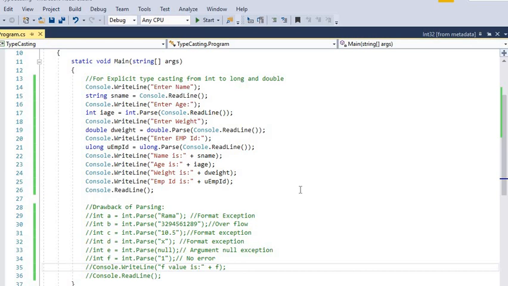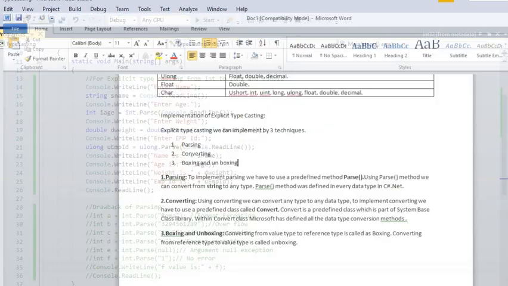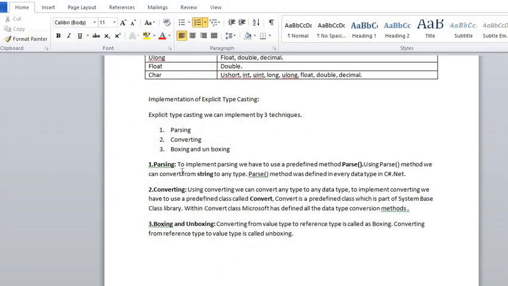Hi everyone. Today we are going to learn typecasting using the parse method. As we have discussed earlier, parsing is one of the techniques in explicit typecasting. In typecasting we have three techniques: one is parsing, another is converting, and the third is boxing and unboxing. Among these three, today I will show an example of the parsing technique.